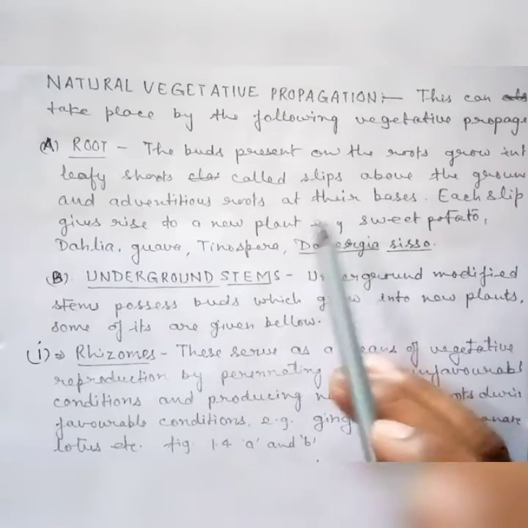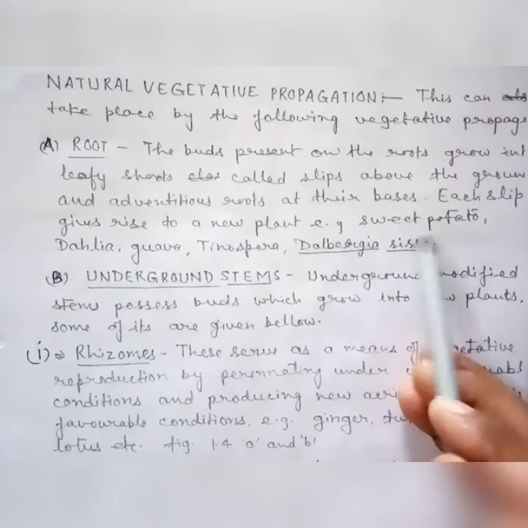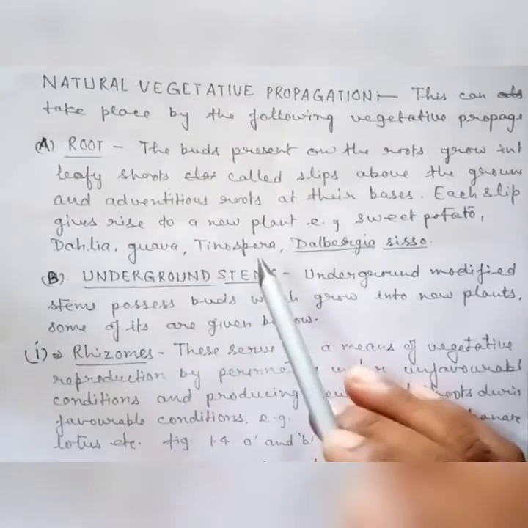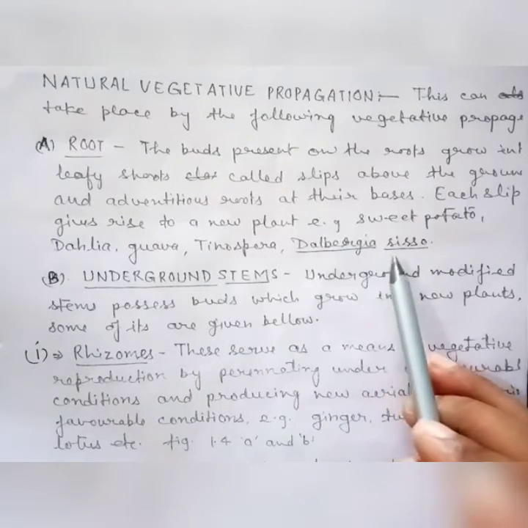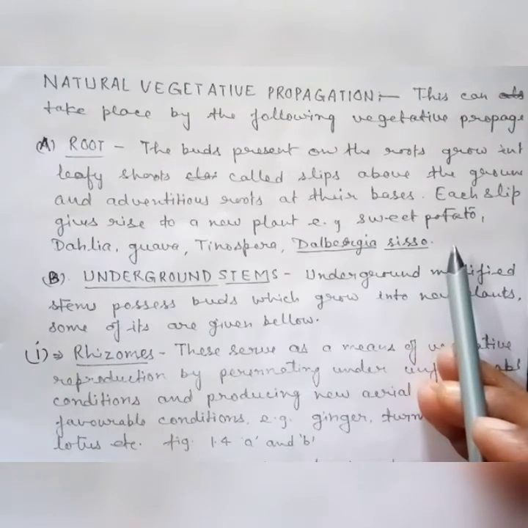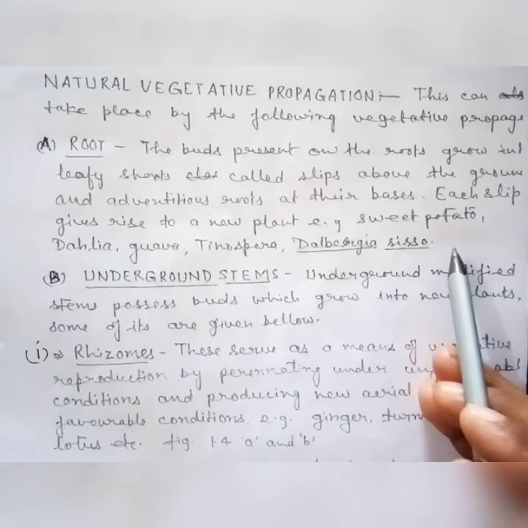Each slip gives rise to a new plant. For example, in sweet potato, dahlia, guava, tinospora, and dalbergia sissoo, etc., roots grow into new plants.